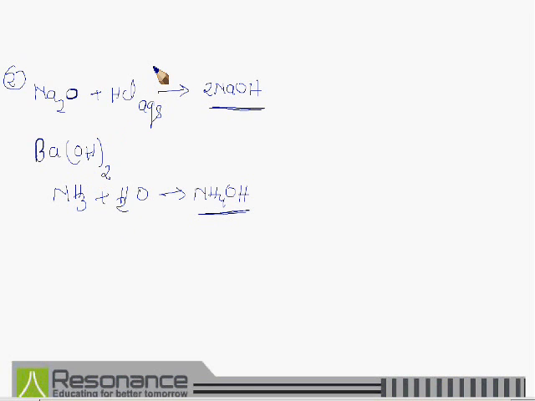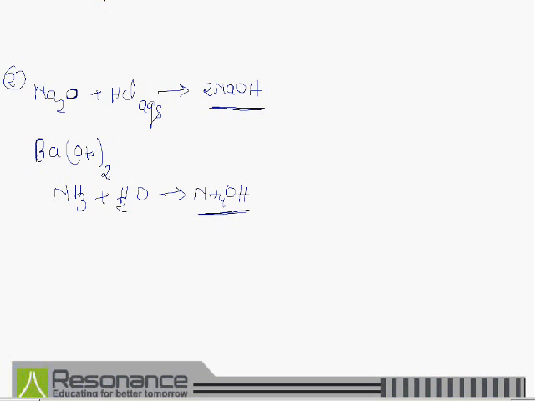So on the basis of the old definition and modern definition, we can completely explain the basic properties, or what the basic substances are. On the basis of the old definition, basic substances are bitter in taste and soapy to touch, but on the basis of the new definition, substances which give OH negative ions are termed as base.